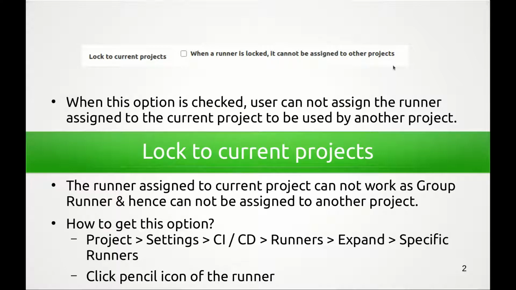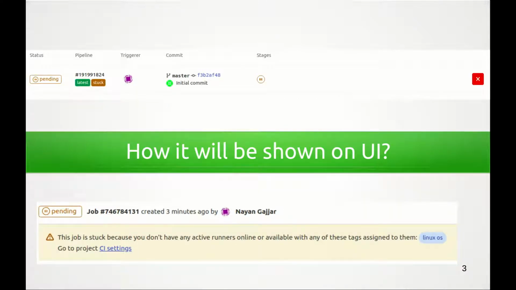When a user installs, registers and assigns a particular GitLab runner to a particular project, that runner will work as a specific runner. Now when this option has been checked, that specific runner cannot be used as a group runner, and hence cannot be assigned to another project to execute any of that project's CI/CD pipeline.